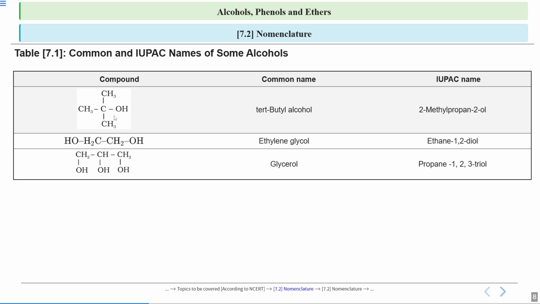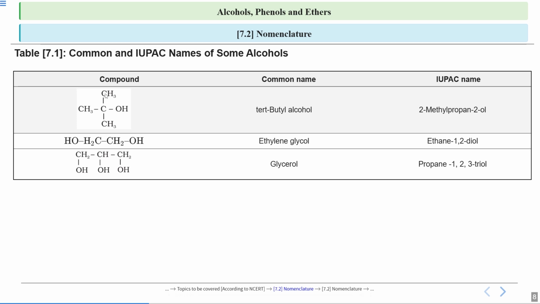And see the IUPAC naming. In IUPAC naming, we select the longest carbon chain. So I'm selecting this chain: 1, 2, 3. Either you can select 1, 2, 3 or 1, 2, 3. No matter which way you go, this carbon is getting the second number only. So how will we write the name?